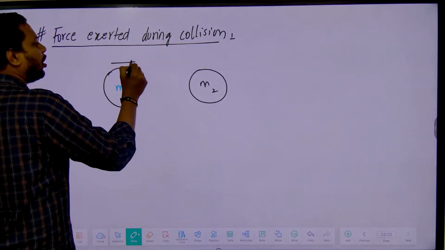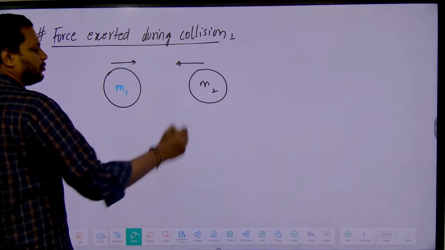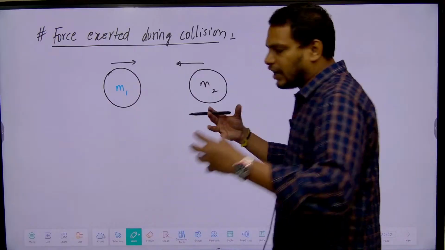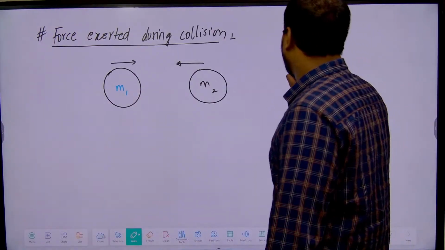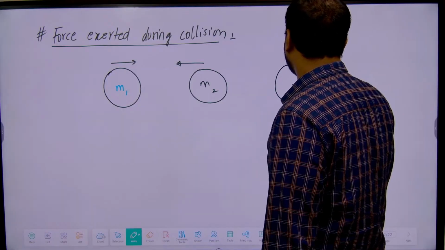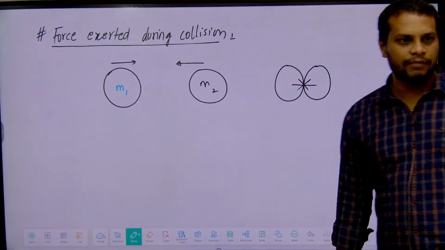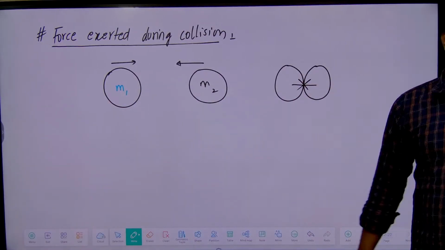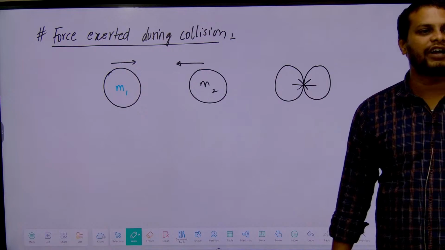Now these two bodies are moving towards each other. When they come close, one body may physically interact with the other body. The physical interaction between these two bodies is said to be a collision.